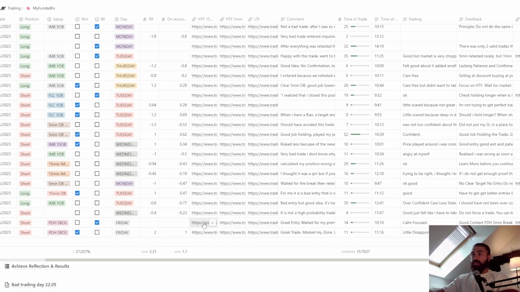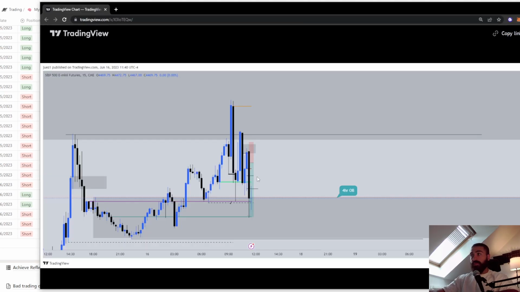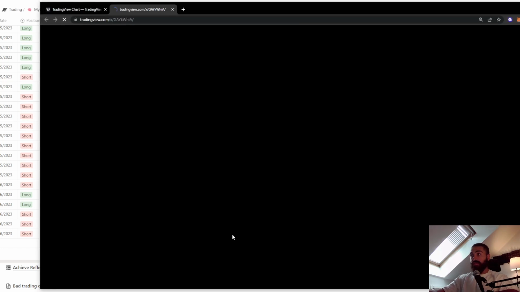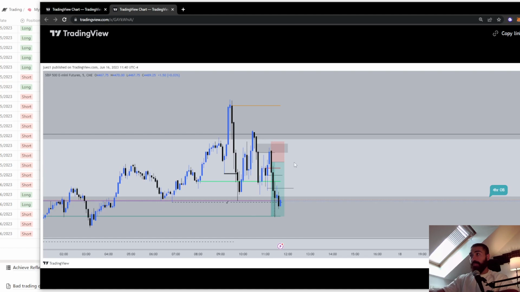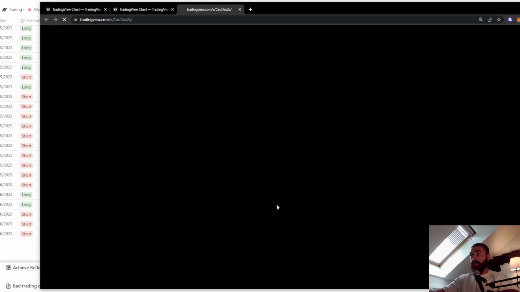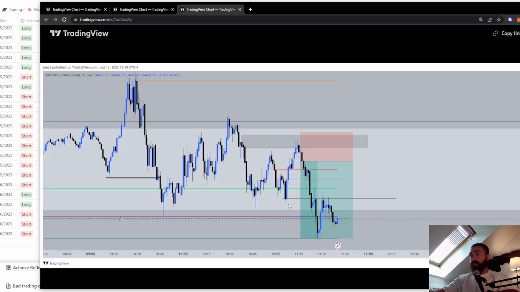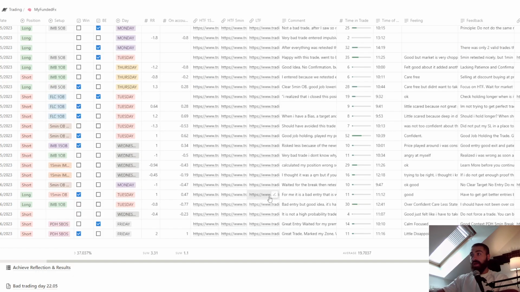Over here, I actually put screenshots of the trade I took. For example, this trade, this is the 15 minutes time frame. I can show you this is the 5 minutes time frame. Okay, and this is the 1 minute time frame right here. I also add the time that I took this trade, which is 11:16 New York time and 10:10 New York time. This is the first trade which broke even.